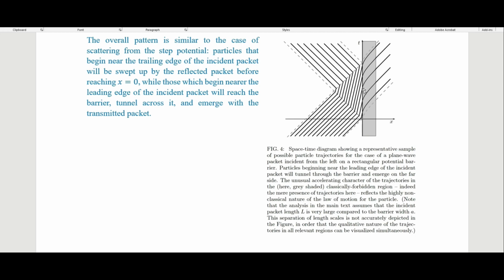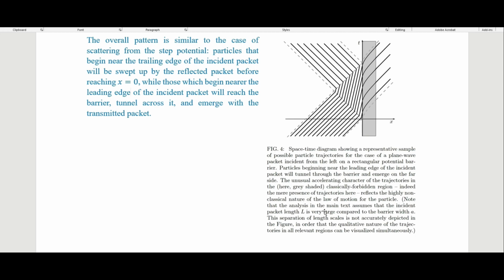And so figure 4 says, again, this is a space-time diagram showing a representative sample of possible particle trajectories. So particles beginning near the leading edge of the incident packet, up here, will tunnel through the barrier and emerge on the far side. So that's the transmitted part. The unusual accelerating character of the trajectories in the gray shaded area, the classically forbidden region, indeed the mere presence of trajectories here, reflects the highly non-classical nature of the law of motion for the particle.